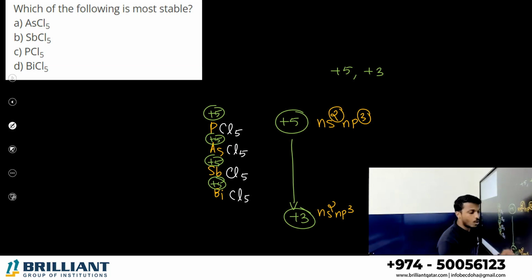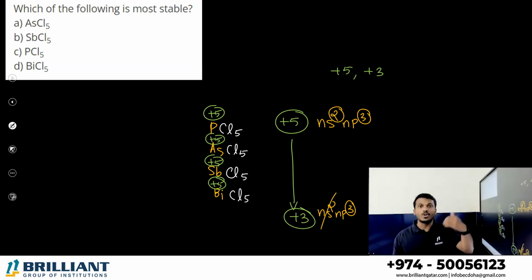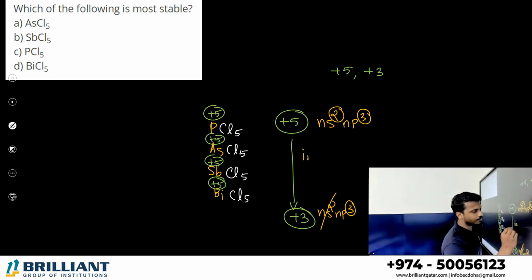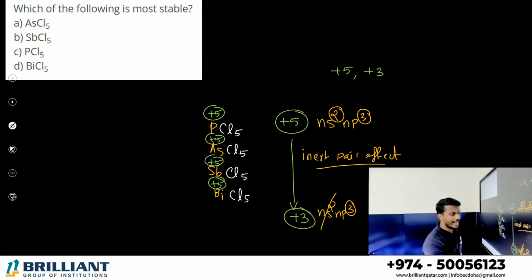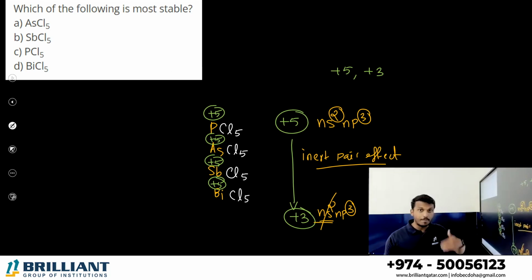If it donates only the outermost 3, then it is +3. That means when you come down the group, s orbital electrons do not take part in bonding. Why? Due to the inert pair effect. What is meant by the inert pair effect? The reluctance of s orbital electrons to take part in bonding while coming down the group.